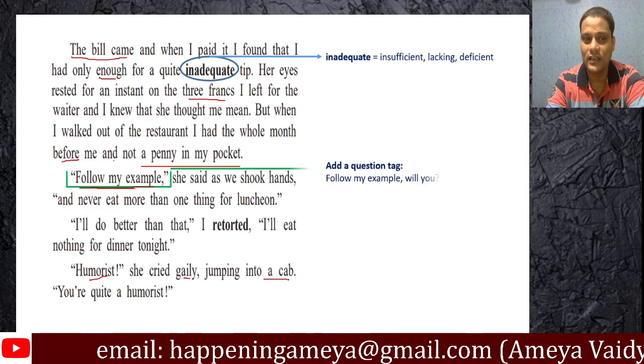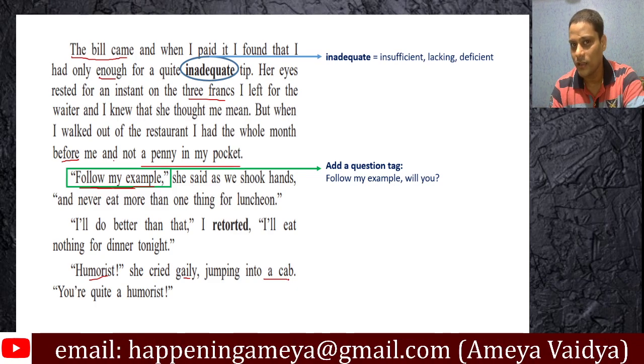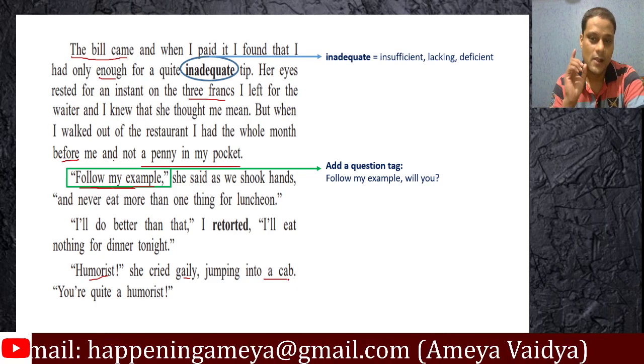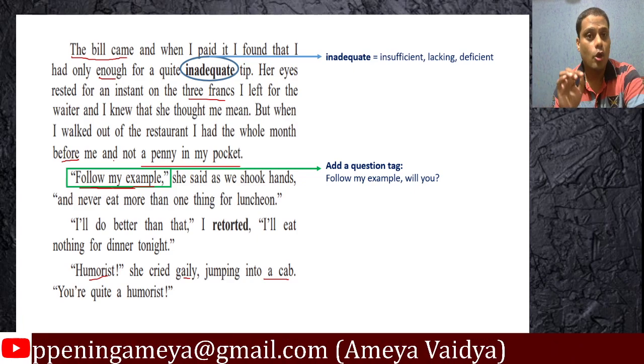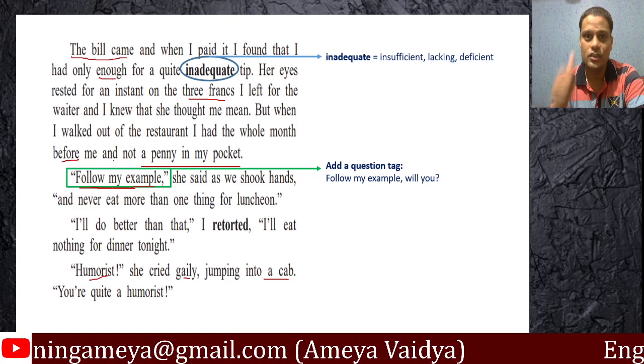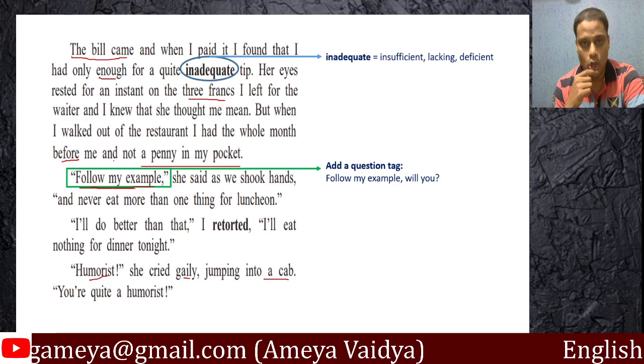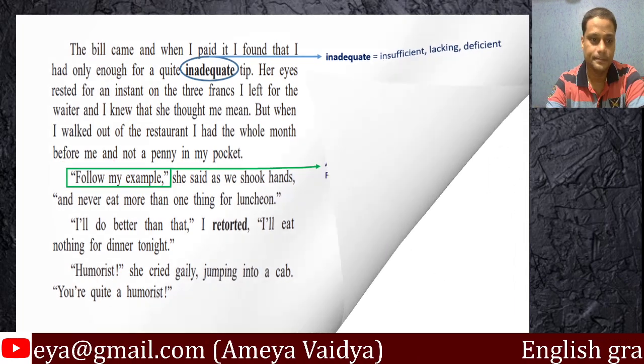Let's look at the entries. Follow my example. There you are. I thought that this was a grammar entry. Add a question tag. Follow my example, will you? Follow my example, won't you, is also correct, by the way, guys. That's also the correct entry.